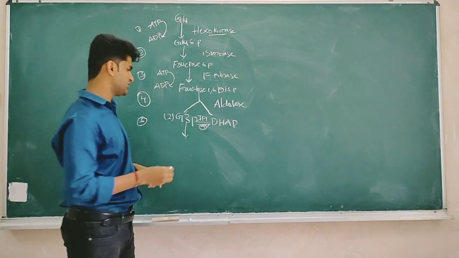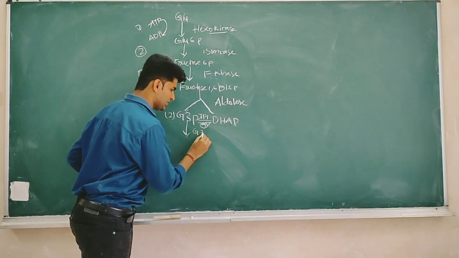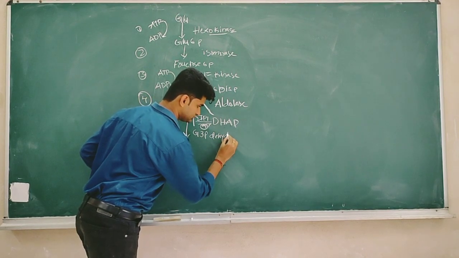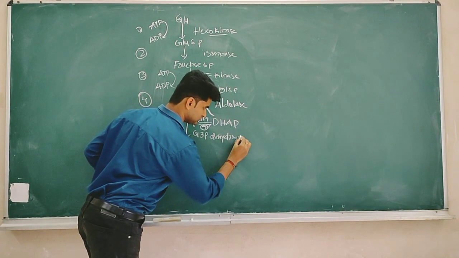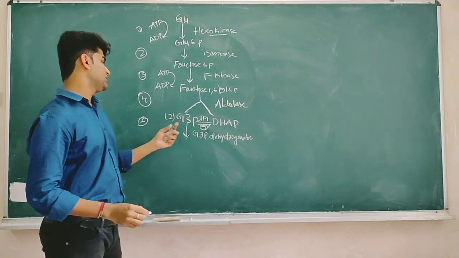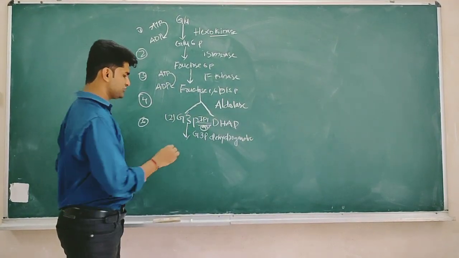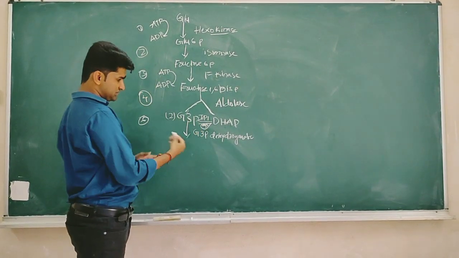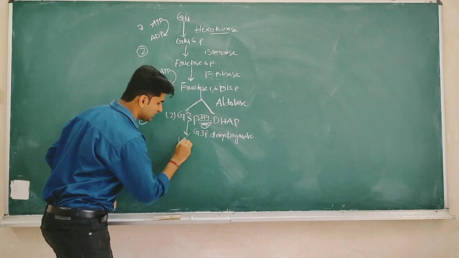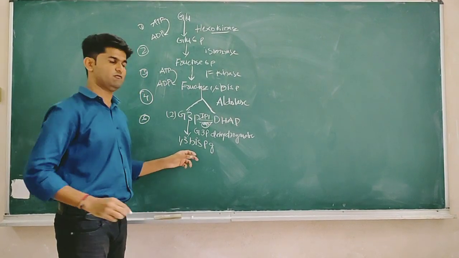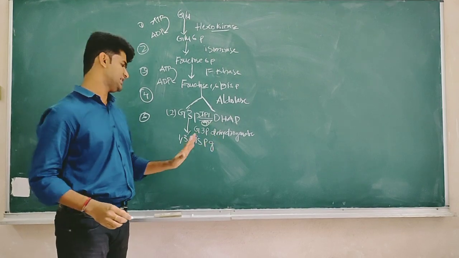This oxidation reaction is mediated by the enzyme G3P dehydrogenase. G3P dehydrogenase converts G3P into 1,3-bisphosphoglycerate. 1,3-bisphosphoglycerate has formed.